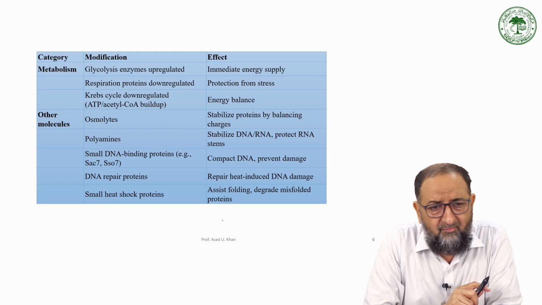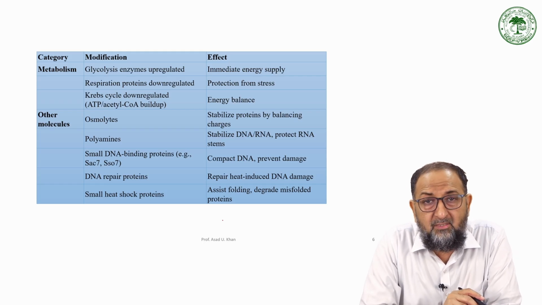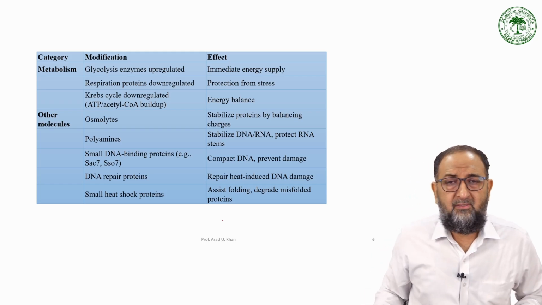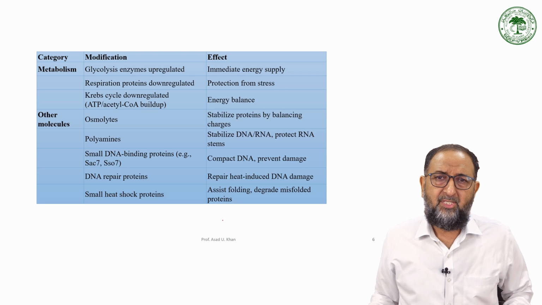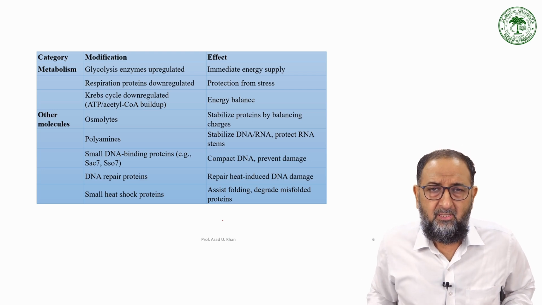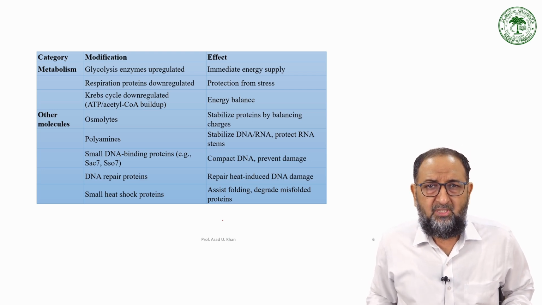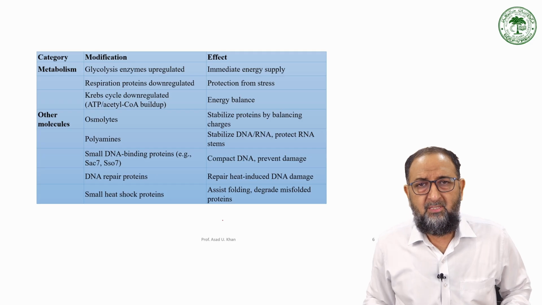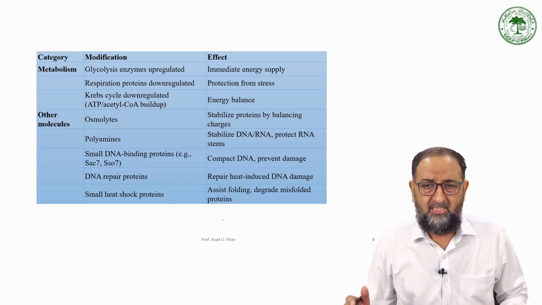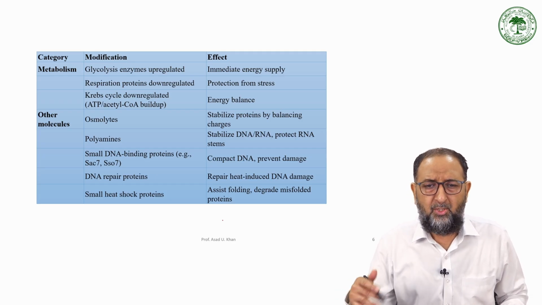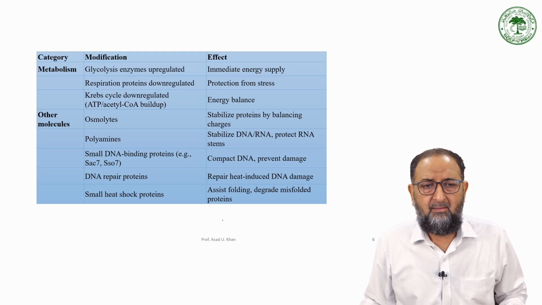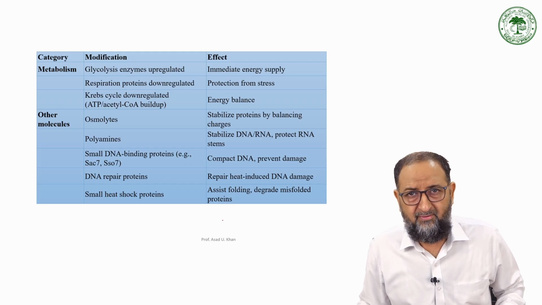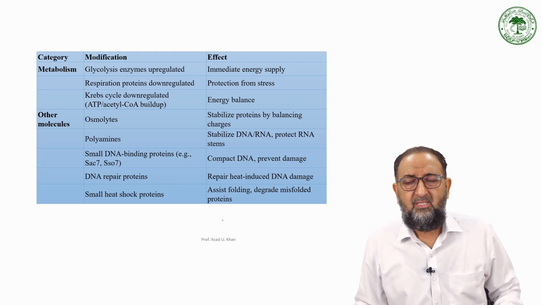Then we have DNA repair proteins. Sometimes mutations take place. When the temperature is very high, temperature mediated mutations take place. These temperature induced mutations may be lethal, or the bacteria may be lost. So in order to protect the bacteria, some repair mechanisms get activated, like SOS, right?